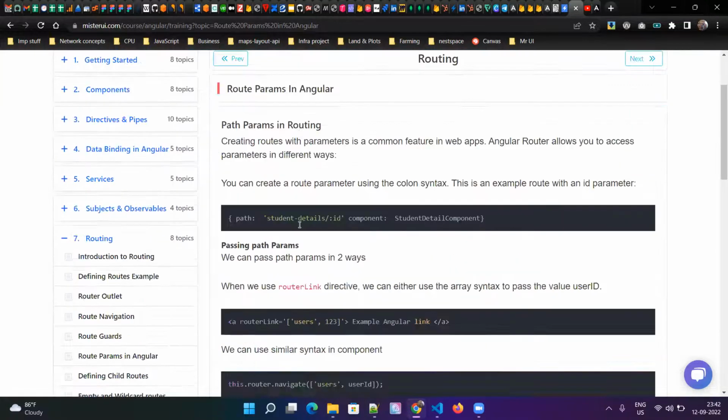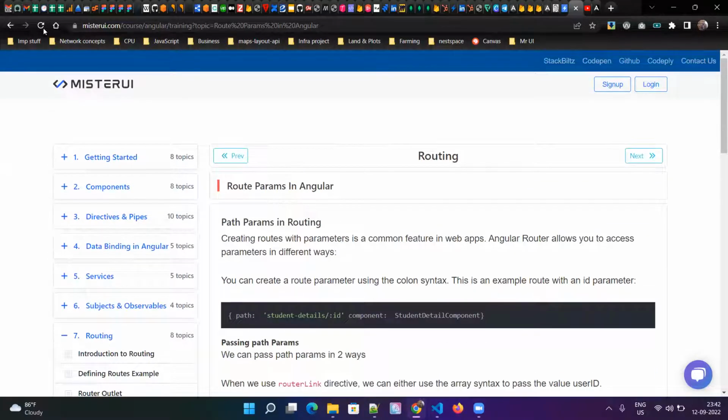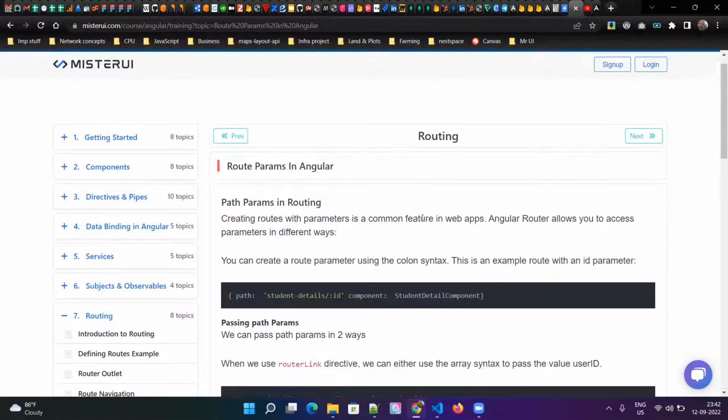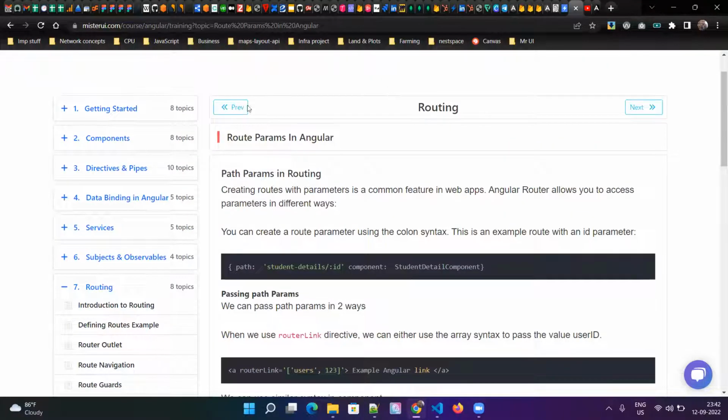And another generic question, mostly people will not ask, but this is just for your knowledge purpose. If I refresh the page in an Angular application, the status will be lost because it's a single page application. You're on some random page, and if you refresh that page, most of the time, if the application is not implemented properly, the status will be lost. Status means on which component or which page you are in.